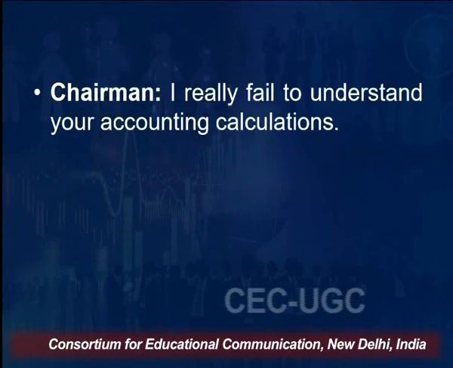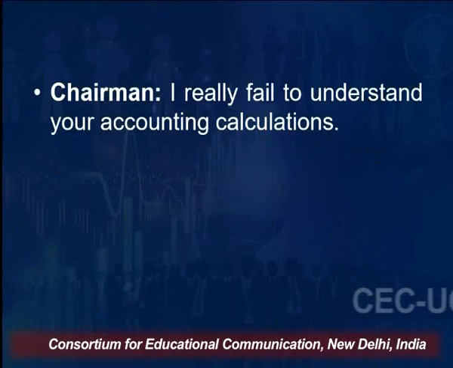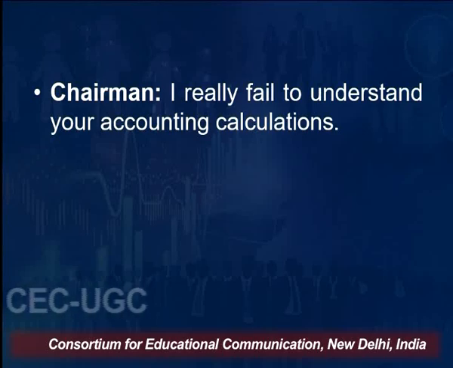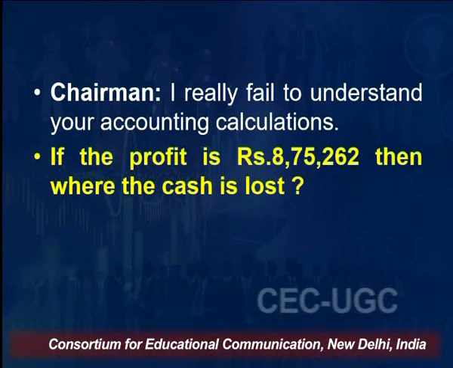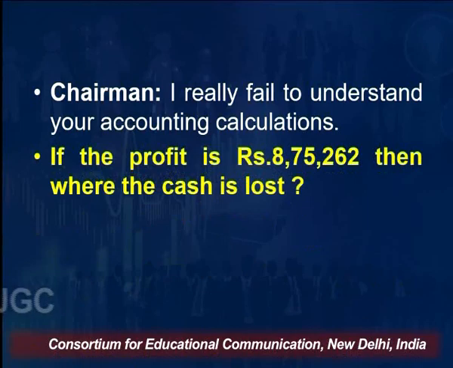37,850. And this actually makes the chairman a little inconvenient with the discussion and says that I really fail to understand your accounting calculations. So if the profit is 8,75,262, then where is the cash lost, where has the cash gone? Now the CFO is trying to explain the cash position to the chairman and is seeking your advice.